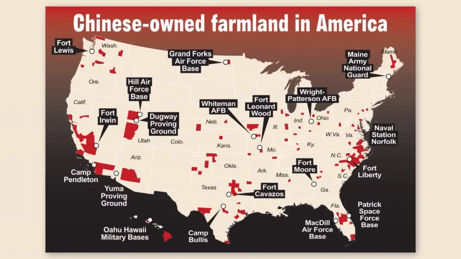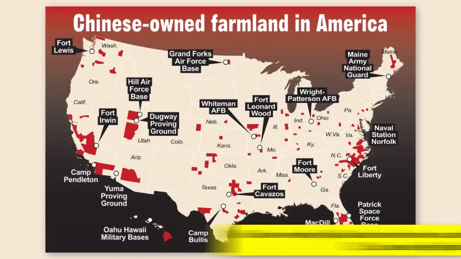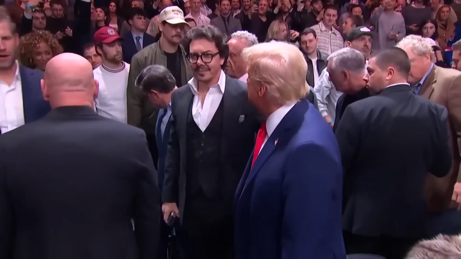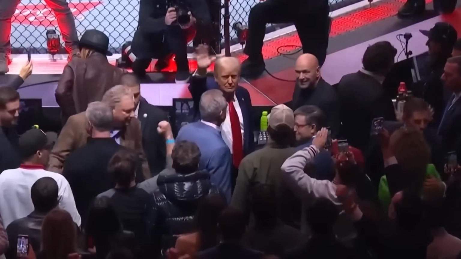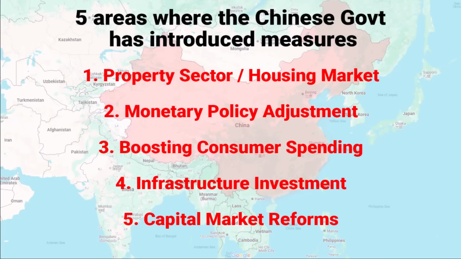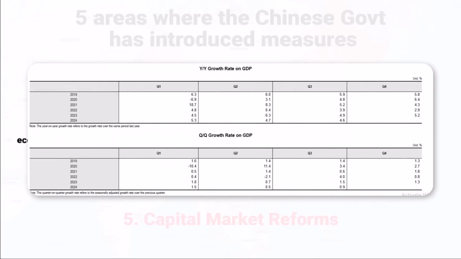And then you must be knowing that as of 2021, Chinese firms and investors own about 380,000 acres of US agricultural land. On the other hand, US does not own land in China. So with Trump's arrival, there is a huge possibility that we could get to see Trade War 2.0. And if that happens, think of it this way. So China has introduced these economic measures in 2024, while their economy is still struggling. You know the GDP growth rate that you saw?